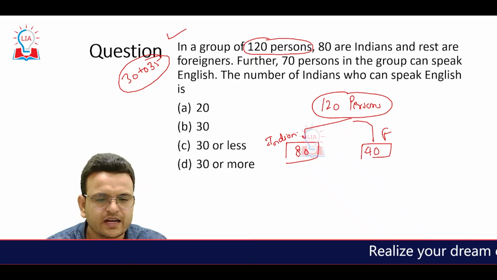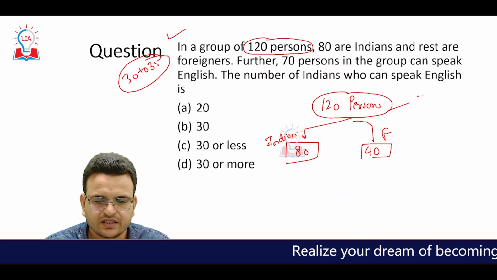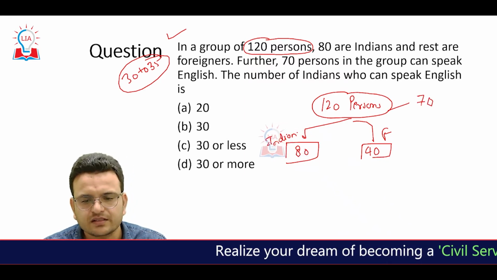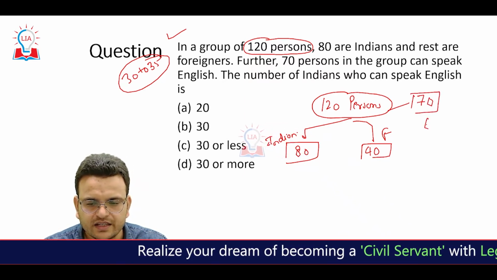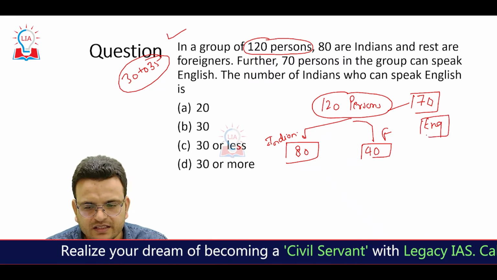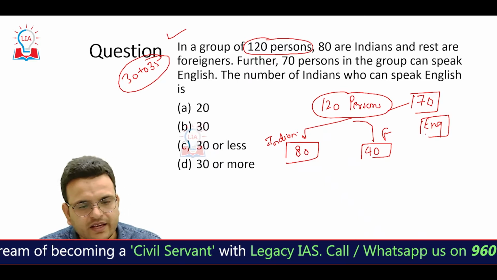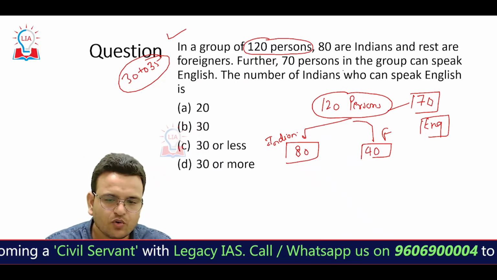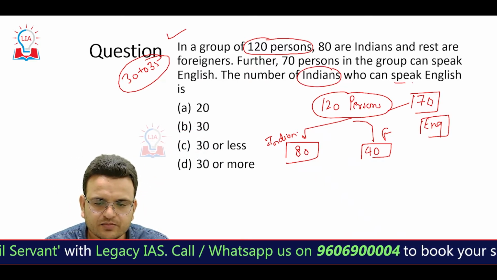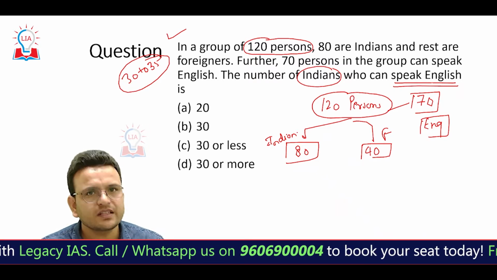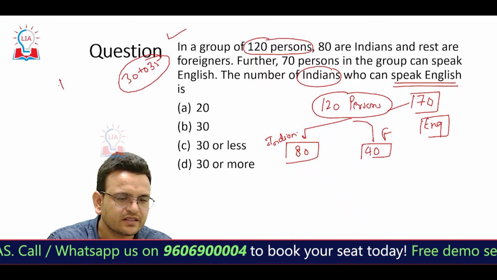70% in the group can speak English, so 70 persons in the group can speak English. This is the information given in this question. Here they have asked the range of the Indians who can speak English. Whenever such questions come, we have to find the range.